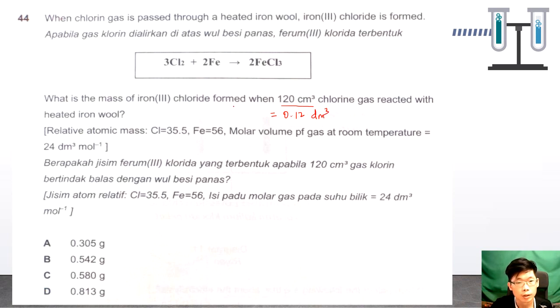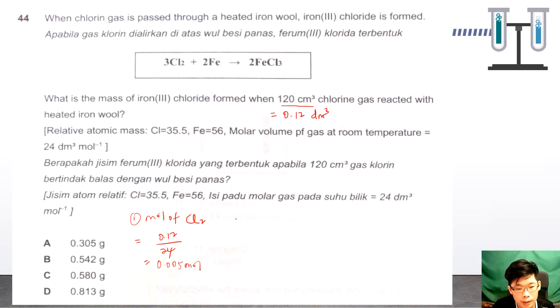Okay, so we calculate the number of mole for the chlorine first. So mole of chlorine, we use the volume 0.12 over the molar volume 24, so you will get 0.005 mole.